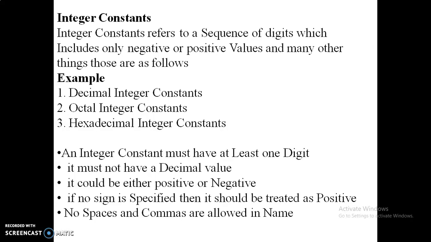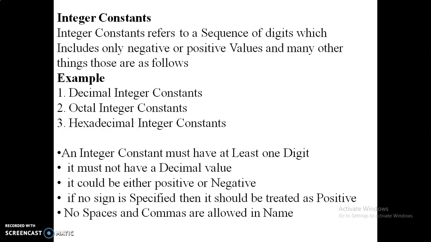An integer constant must have at least one digit. It must not have a decimal value. It could be either a positive or negative number. If the sign is not specified, it should be treated as a positive number. No spaces and commas are allowed in it. This is the integer constant.